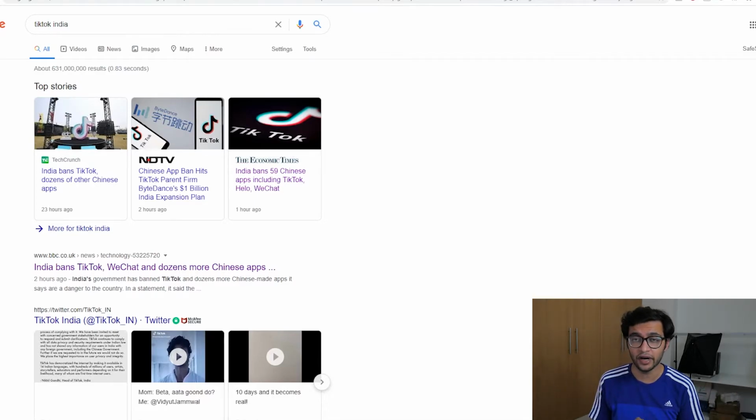TikTok is a global phenomenon. Pretty much everyone uses it. But if you take into consideration the Indian population, it's a huge chunk of TikTok's user base. If you actually Google it, the Chinese app firm was planning to expand into India on a larger scale, and that's been completely halted now by this ban. But that brings to the question the other social media platforms that are out there, which could potentially steal all the glory from TikTok, have a more robust security system, which could be questionable once again. Not every single other brand except for the ones in China are more secure. That's been proven on a number of occasions.